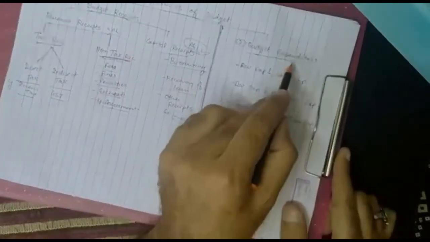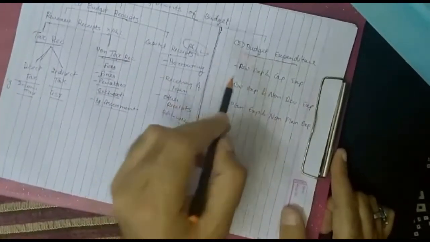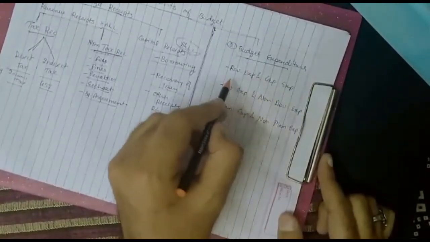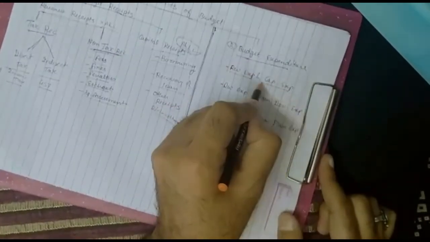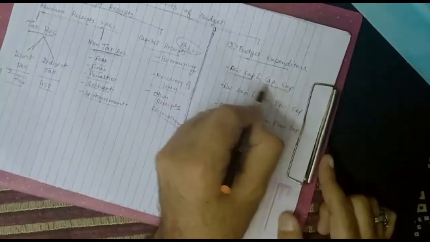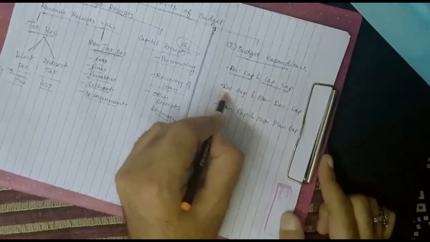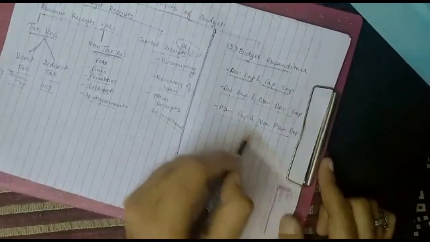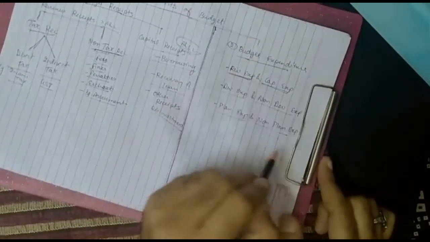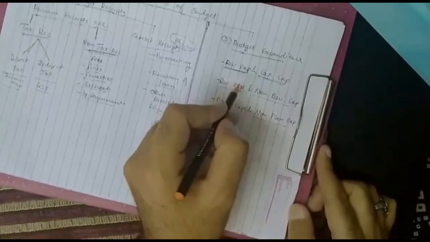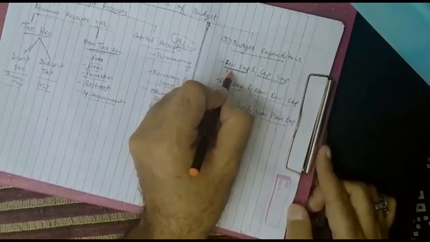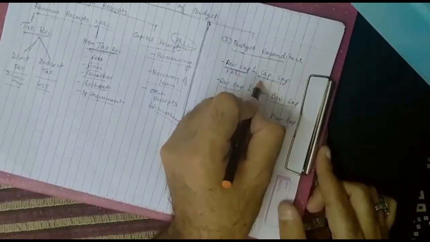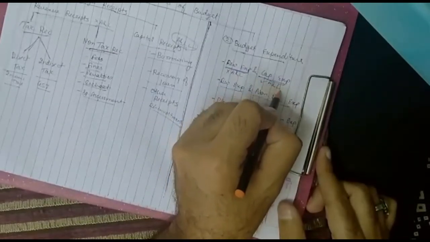Now, budget expenditure, estimated expenditures. It is classified into 3 categories: revenue expenditure and capital expenditure; development and non-development expenditure; plan and non-plan expenditure. First of all, revenue expenditure. These are those expenditure of the government which do not affect the assets and liabilities, and capital expenditure are those expenditure which affects the assets and liabilities of the government.